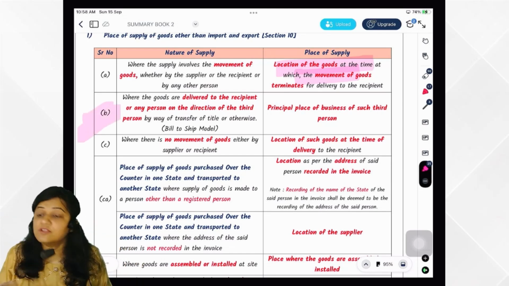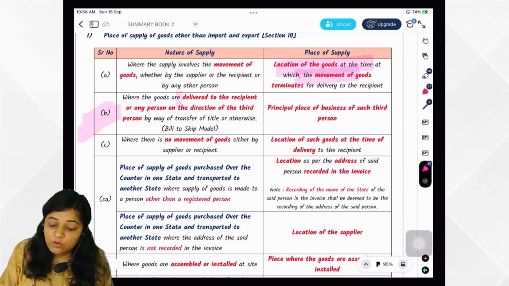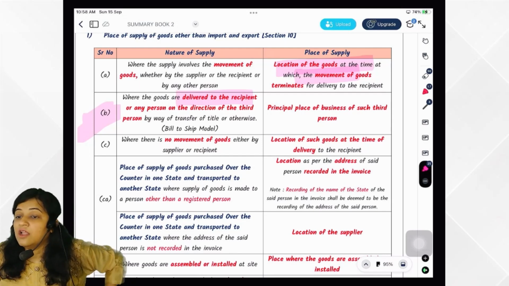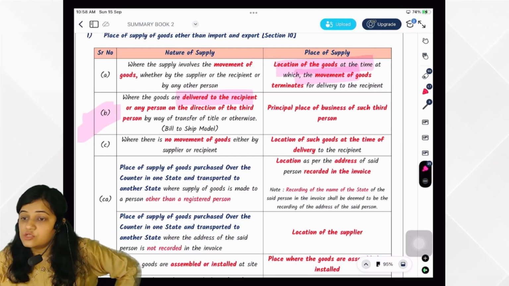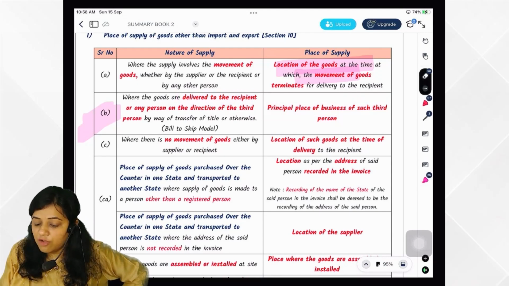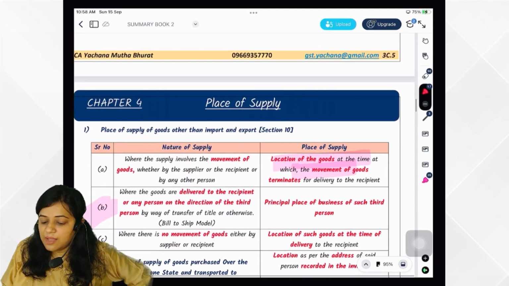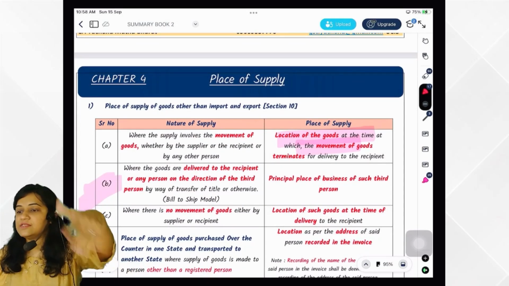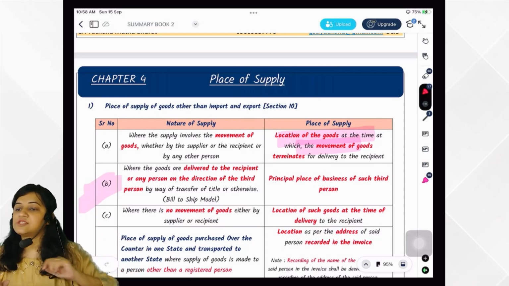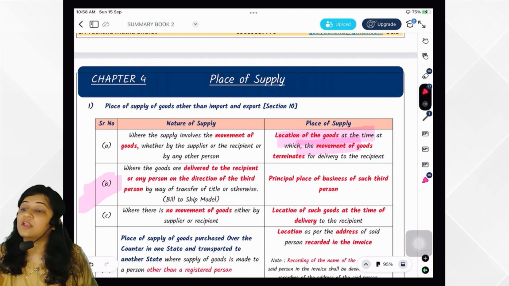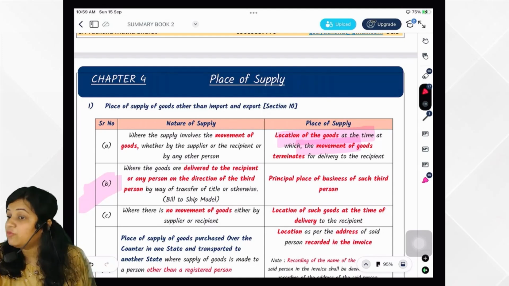Then comes 10(1)(b), the bill to ship to scenario, where the goods are delivered to the recipient or any person on the direction of a third person. What would be the place of supply? Principal place of business of the third person. For example, A has sold goods to B. B says, please don't send it to my place, send it to C's place. So bill to B, ship to C. Who would be taking ITC in this case? B. The tax levied would depend upon B's location. The location of B would be the place of supply.